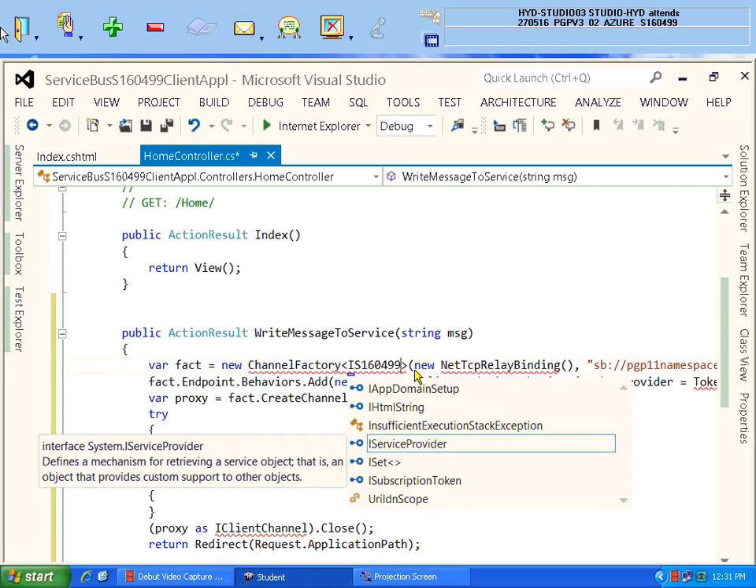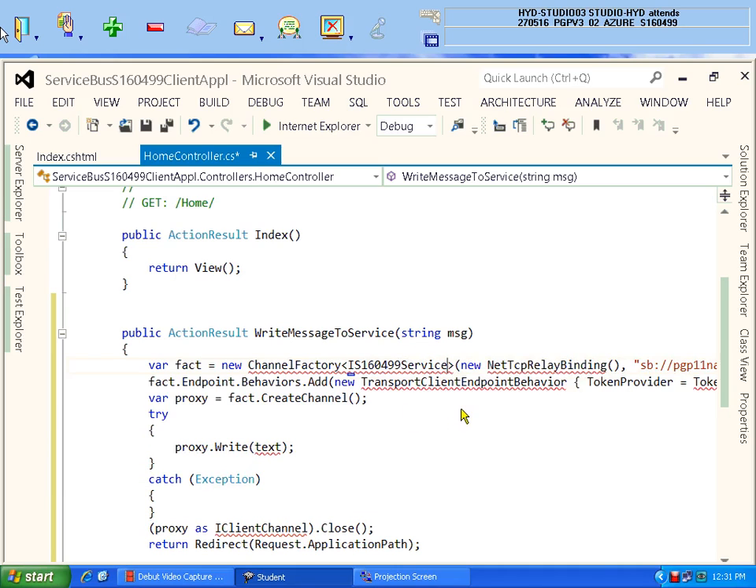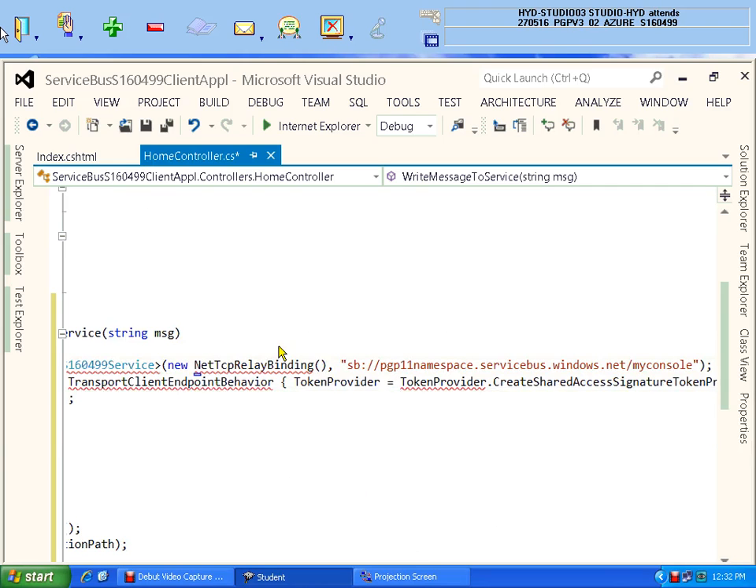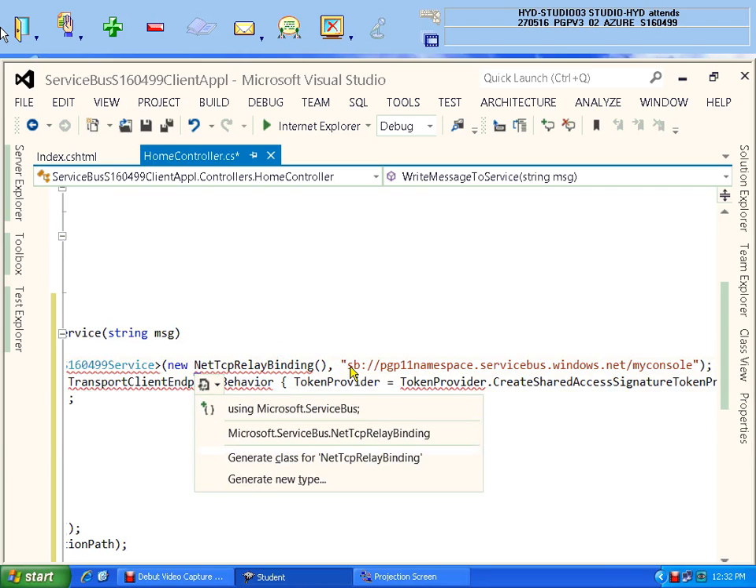S160499 service. So now that error will be cleared. The same name should be given wherever it appears. See here, net TCP binding, there is nothing wrong, only the namespace problem, but this is wrong.